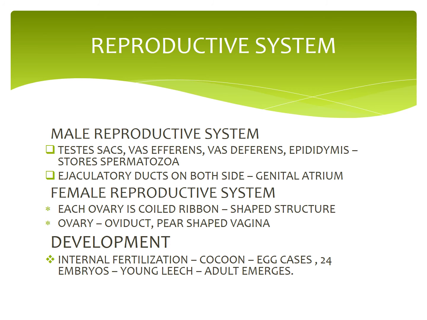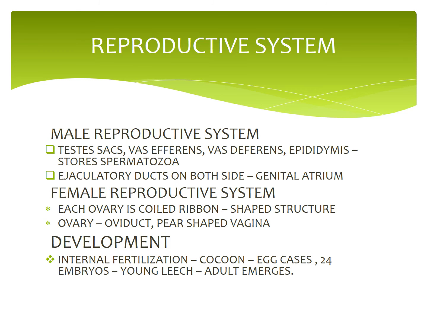Next, female reproductive system. It consists of ovaries, oviduct and vagina. There is a single pair of ovaries in the 11th segment on the ventral side. Each ovary is a coiled, ribbon-shaped structure. The ova are budded off from the ovary.